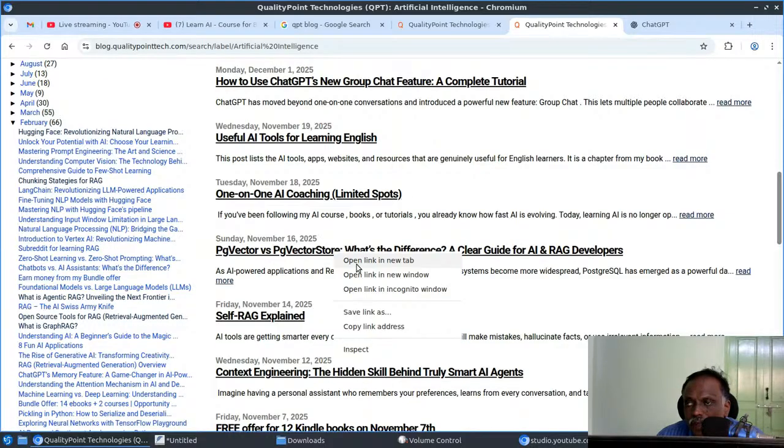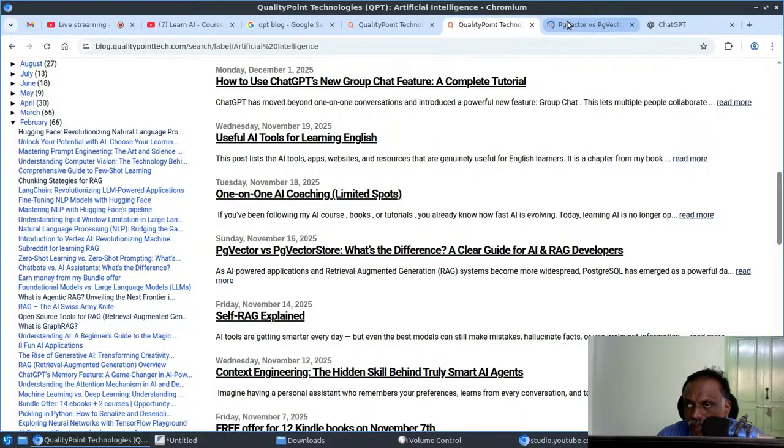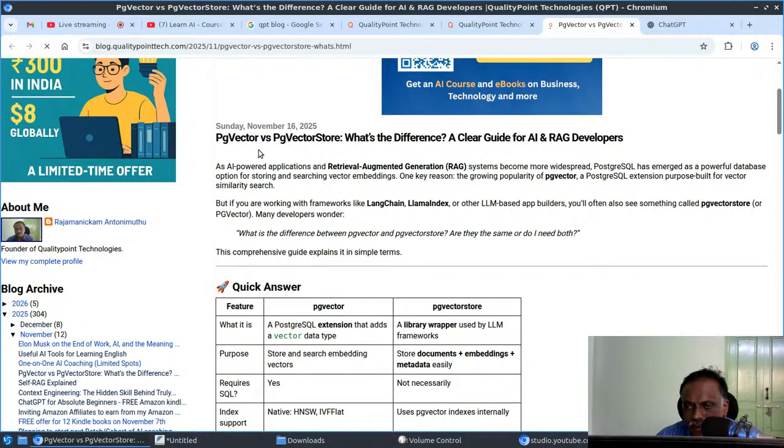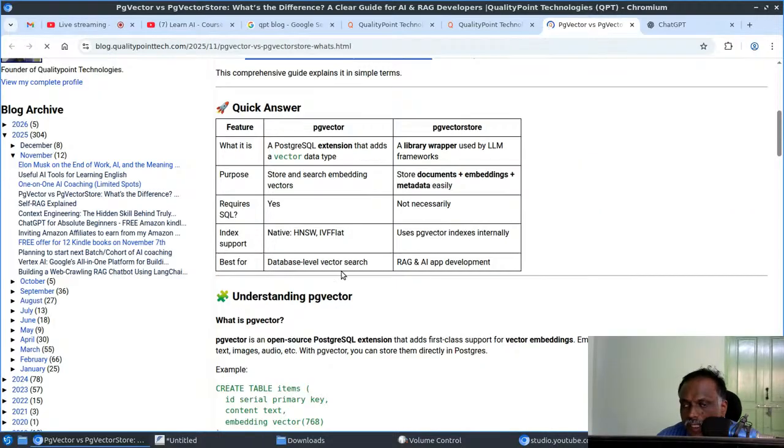And this one is also a very common question. Whenever I study about RAG or go through any discussions, people are always talking about PG vector and PG vector stores. The common questions will be: what is the difference between PG vector and PG vector store? Are they the same, or do I need both?